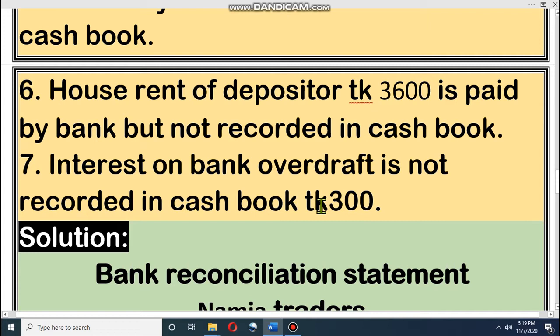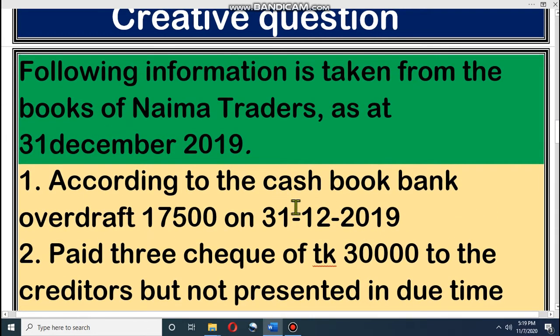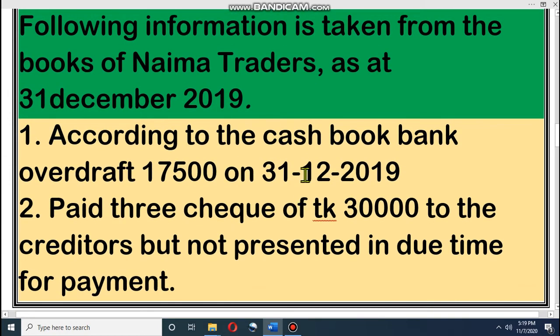Dear student, I would like to recall the formula to you. If you can remember, look here, we have two formulas for doing bank reconciliation statement. Number one formula is cash book balance, as per cash book bank balance, or as per passbook bank overdraft.